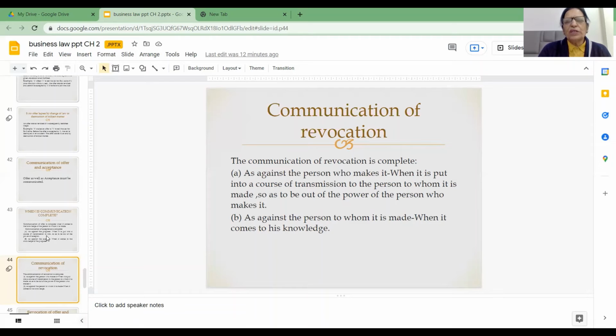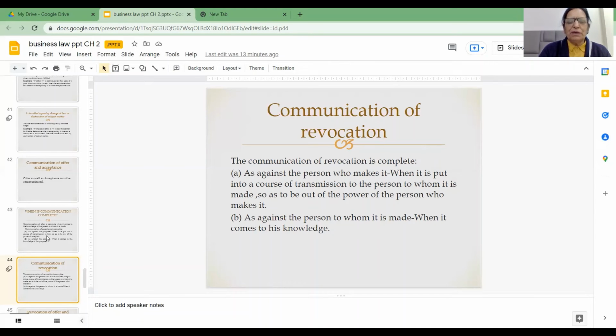When we talk about revocation, there are two parties involved. The person who wants to revoke, that is, as against the person who makes it, and as against the person to whom it is made. So, as against the person who makes it, when it is put into a course of transmission to the person to whom it is made, so as to be out of the power of the person who makes it. And B is as against the person to whom it is made, when it comes to his knowledge. So friends, revocation could be of offer as well as acceptance.